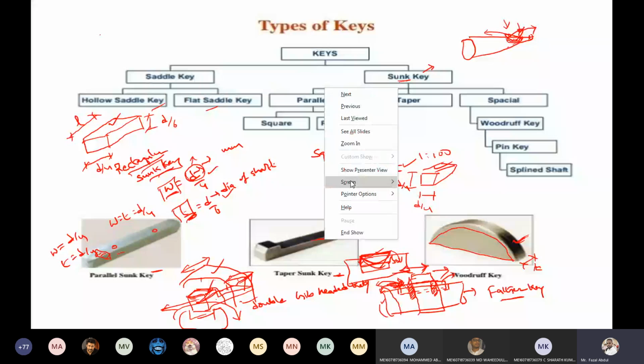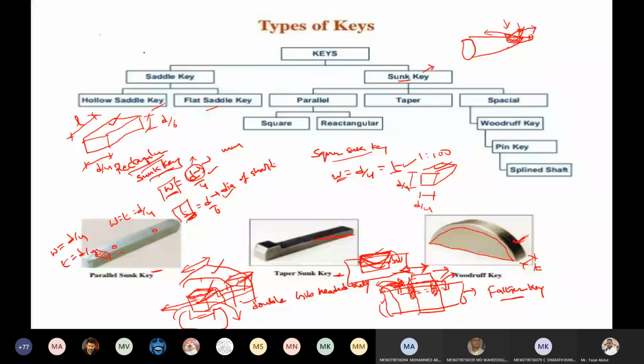I am drawing here. These keys are rectangles only. If it is a flat saddle key, both portions are flat. If it is a hollow saddle key, one of the surfaces has a circular arc. You can find the circular arc here.